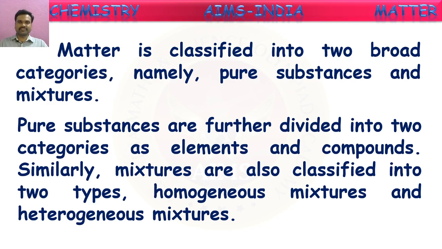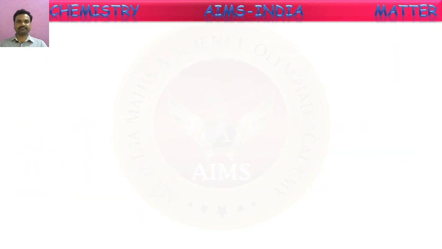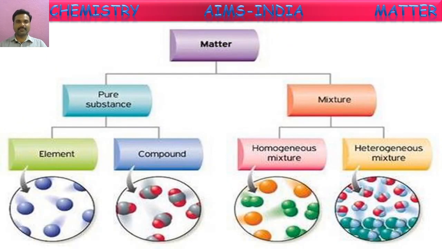So what is the classification we can say? Matter is classified into two categories based upon purity, that is, based upon the type of particles existing in it, based upon the type of chemicals present in it. It is categorized into two types: pure substances and impure substances or mixtures. These pure substances are again of two types, elements and compounds. These impure substances or mixtures are again of two types, homogeneous mixtures and heterogeneous mixtures. So this is the complete picture of the classification of matter based upon purity.